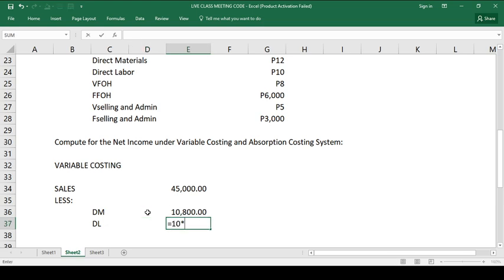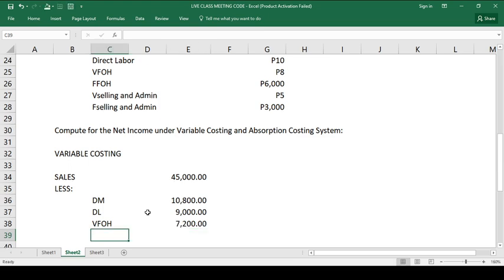Multiply it by 900, kasi 900 lang din ang nabenta, we have 9,000. And then, we also need to include the variable factory overhead, which its cost per unit is 8. 8 multiplied by 900, that is 7,200.